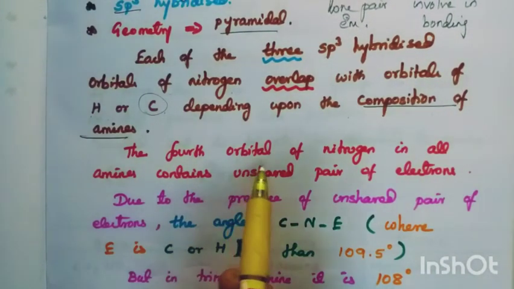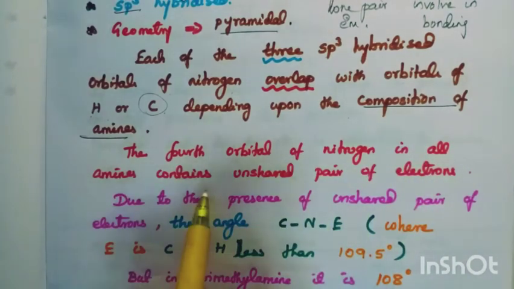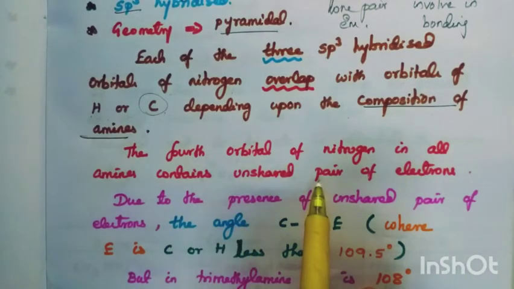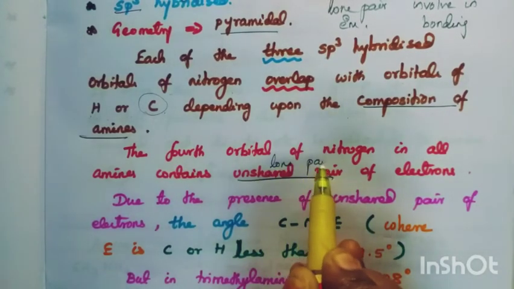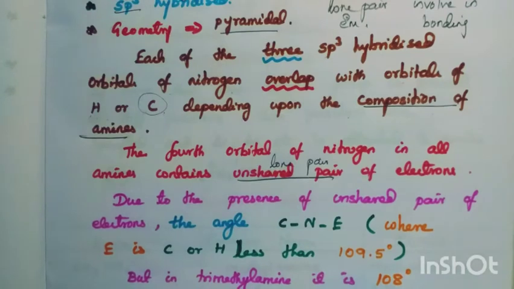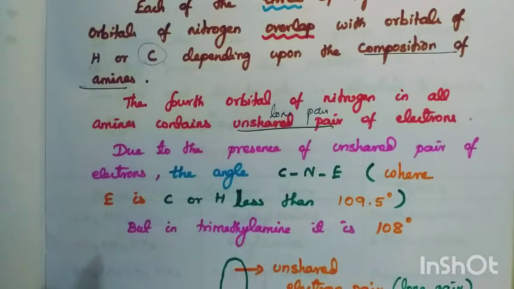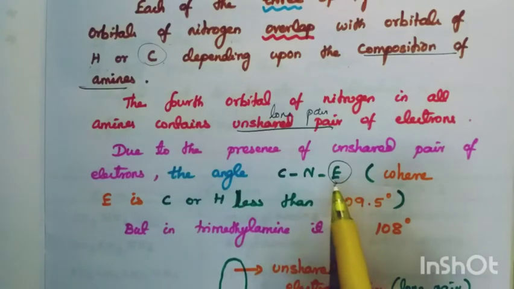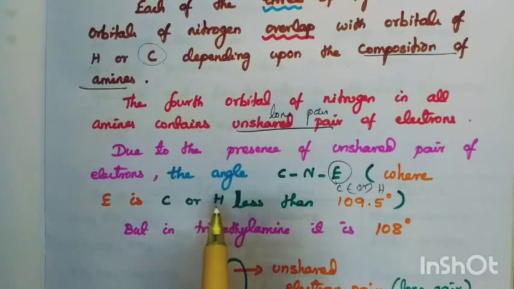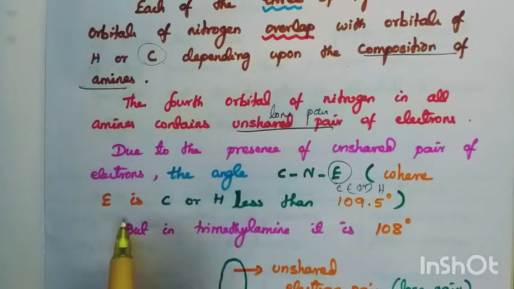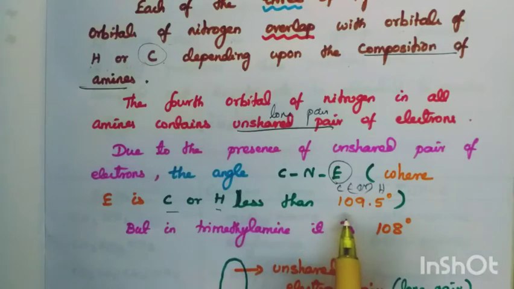So now the 4th orbital of nitrogen in all amines contains an unshared pair of electrons. That unshared pair is nothing but a lone pair of electrons. Due to the presence of the unshared pair of electrons, the angle CNE, where E is carbon or hydrogen, is less than 109.5 degree.